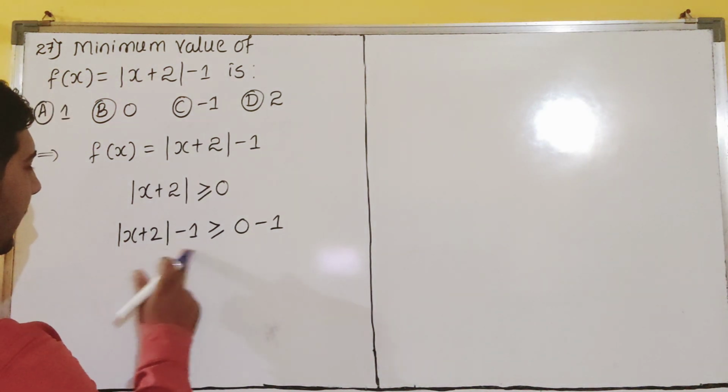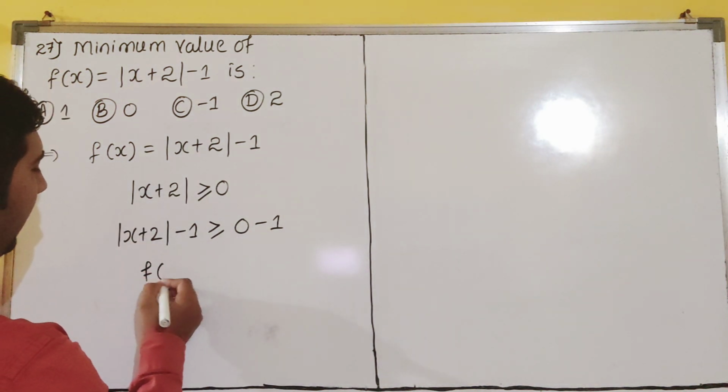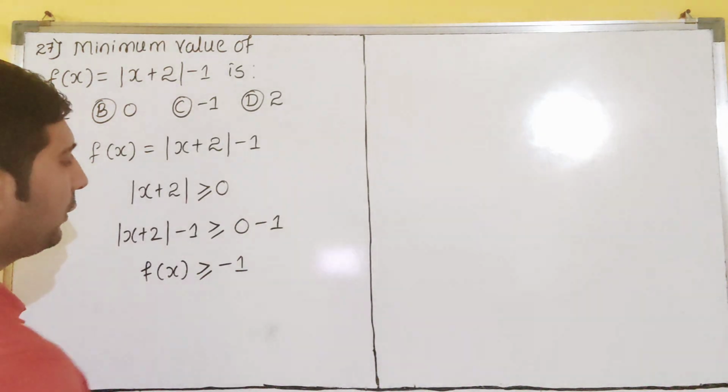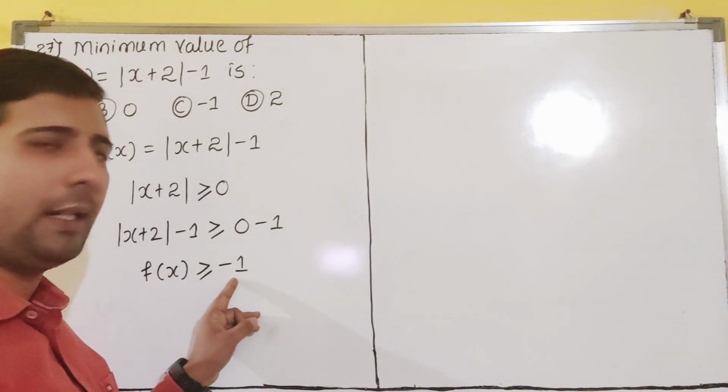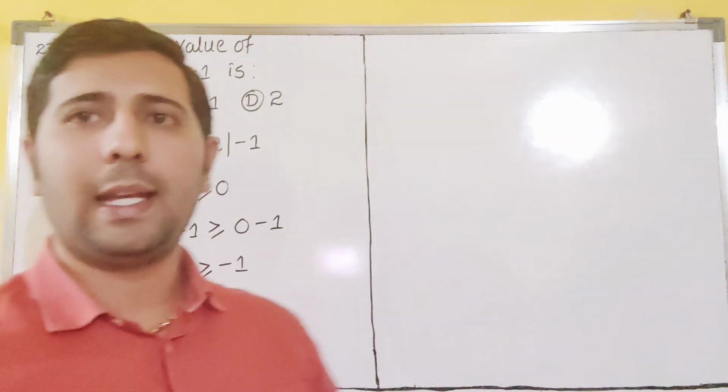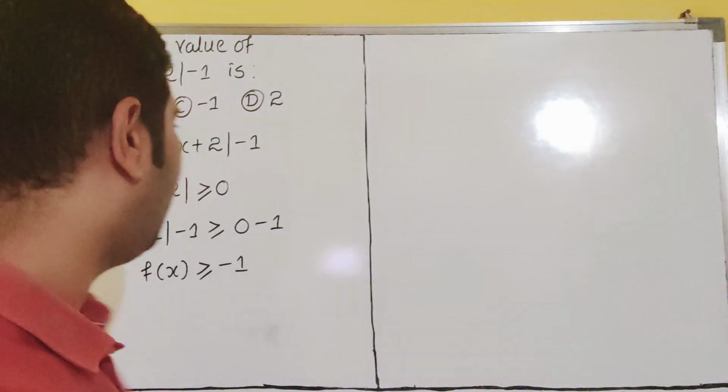So what is this called? f of x. And this is what? 0 minus 1 is minus 1. So the minimum value is what? Minus 1. And f of x will be more than minus 1 only. Yes or no? So then what is our answer here?